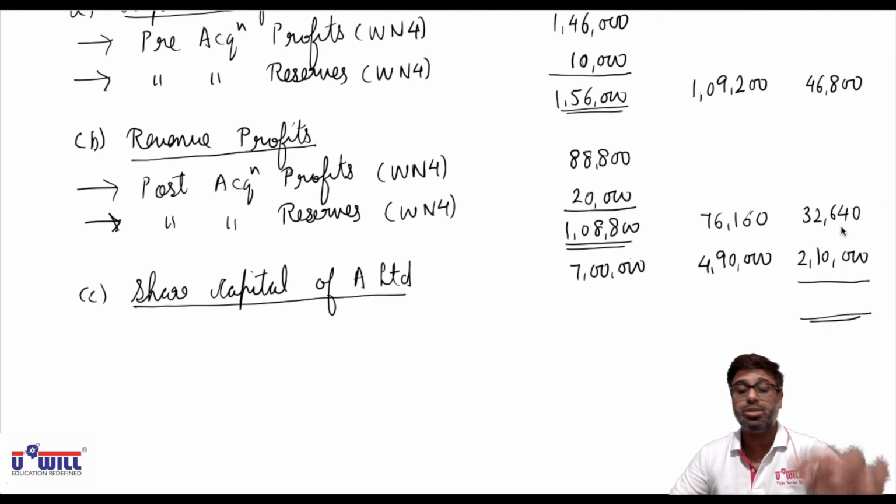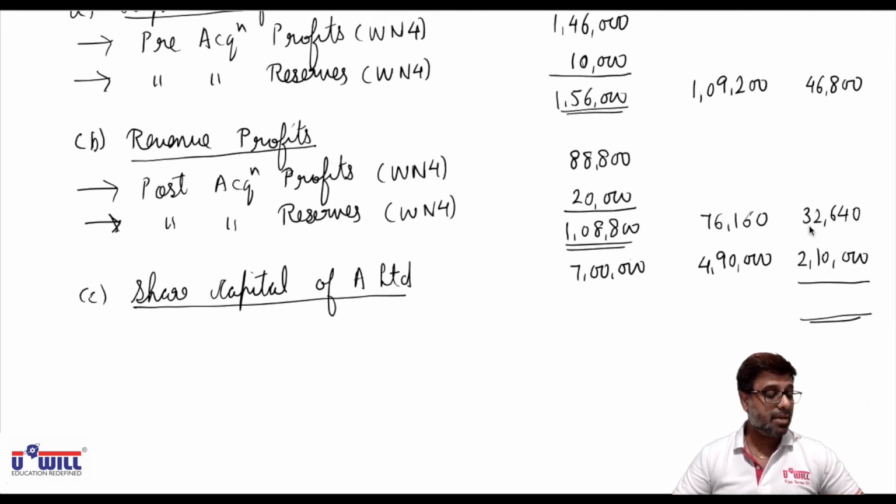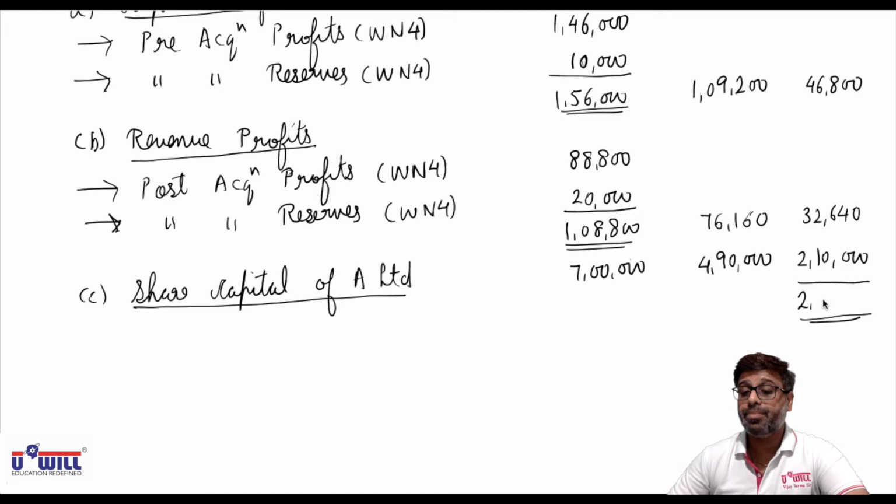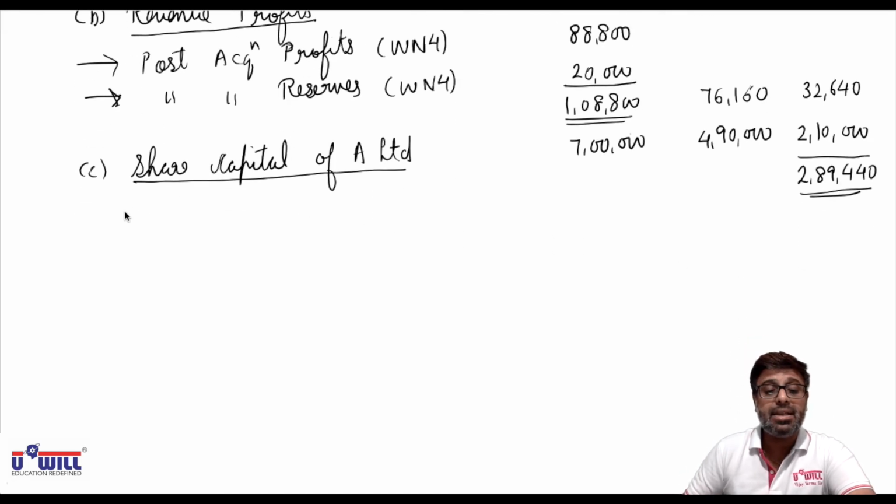Add all the three amounts. 46,800 plus 32,640 plus 2,10,000. 2,89,440 is the amount of minority interest. Are you all clear with this?